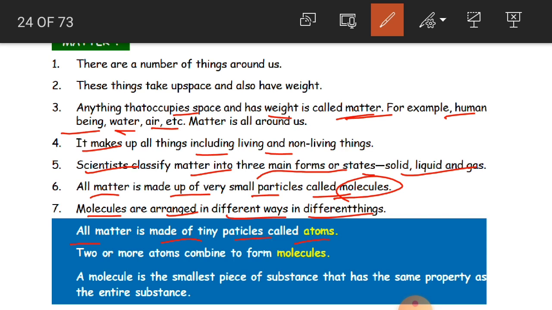So all matter is made up of tiny particles called atoms.